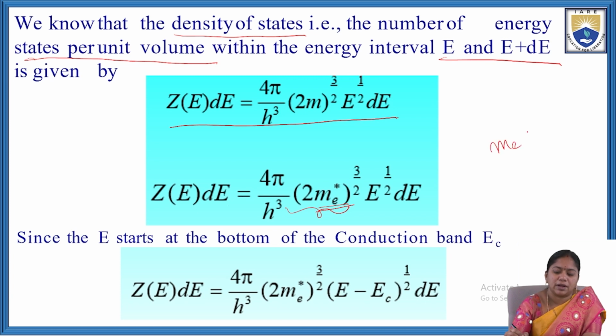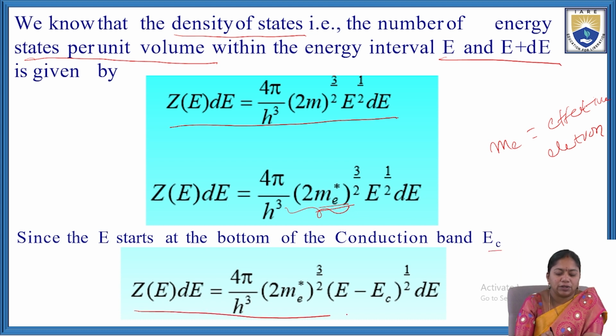Since the states start at the bottom of the conduction band EC, Z of E dE equal to 4 pi by h cube (2 me star) whole power 3 by 2 into (E minus EC) whole power half into dE. Here E starts from the bottom of the conduction band EC.